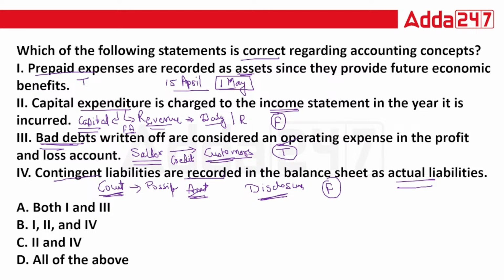Correct? So as per this question, they wanted the correct option. Correct options are the first and third one. So the answer is A. I hope you also got this. And if you didn't know the correct answer, now I think you know the explanation of why we are saying false and why we are saying true.